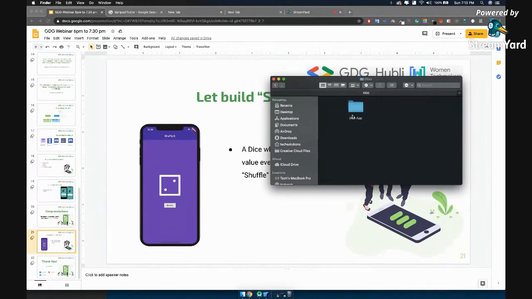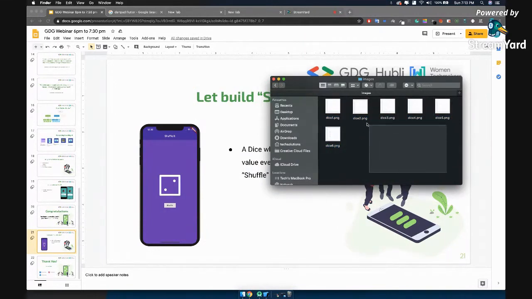So let me tell you the basic overview. We have almost 6 images: 1, 2, 3, 4, 5, 6. You can find all these basic projects easily on Google. These are easygoing projects for beginners.